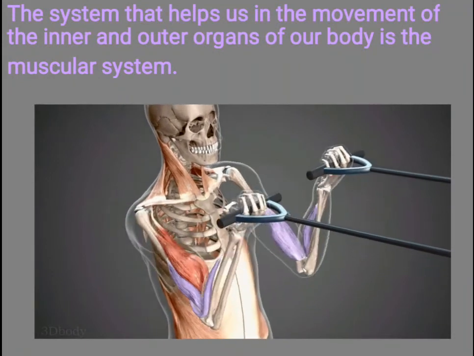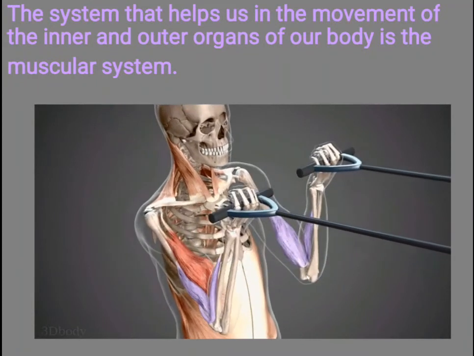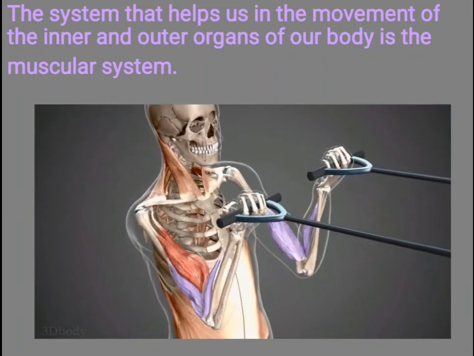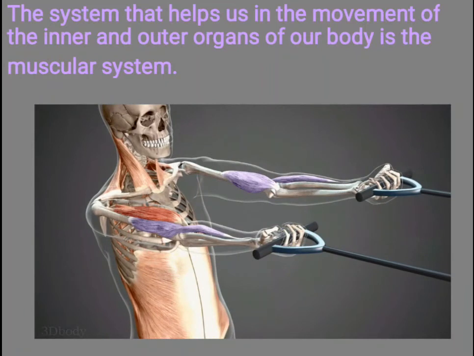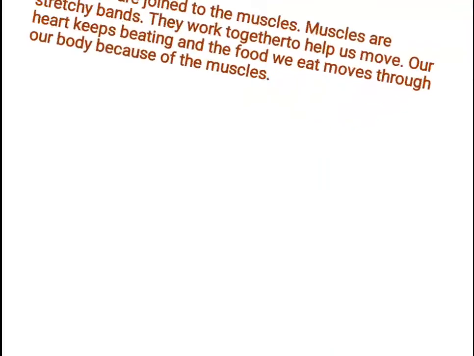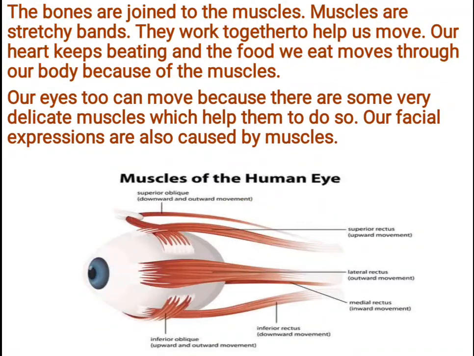The muscular system and skeletal system work together, and the muscular system helps the movement of inner and outer organs of our body. Okay, it helps in the movement. So it not only helps the movement of outer organs, but also of inner organs. So the bones are joined to the muscles. I have already told that the bones and muscles work together. Muscles have stretchy bands and they work together to help us move.